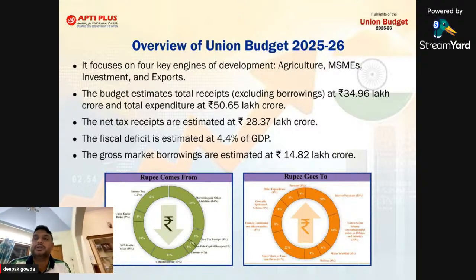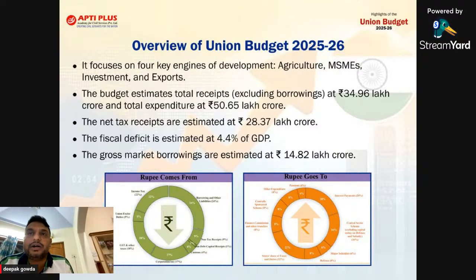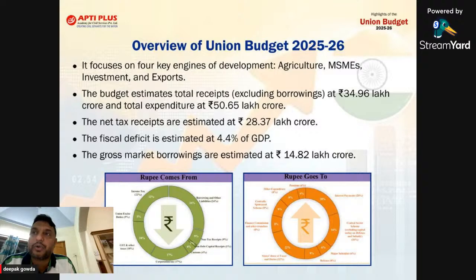And sir, the total receipts excluding borrowing will be almost 35 lakh crore. It's a good sign. But another 15 lakh crore rupees is borrowing only, definitely. Maybe non-debt receipts like disinvestment and loan recovery will be another 50 to 60,000 crore. But the remaining 15 lakh crore will be your fiscal deficit only. That is borrowing only. Government borrowing only.